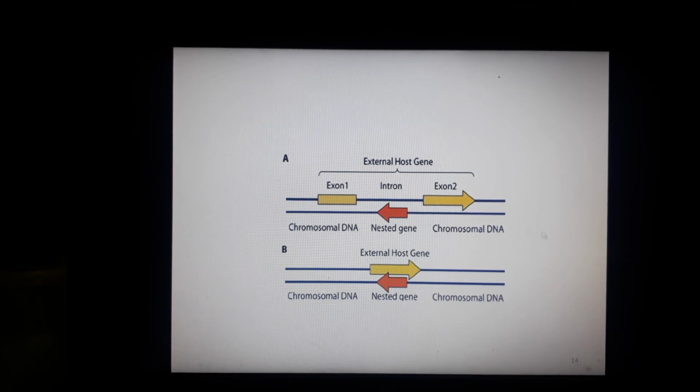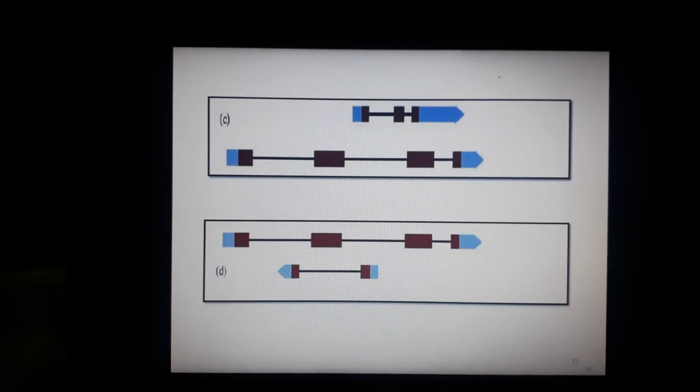Here the orange one is a nested gene, and here you can see that it is the external host gene. So the sequence of this gene lies within the start and the stop codon of this larger gene. So it is a nested gene, meaning it is nested inside. It was the third one.